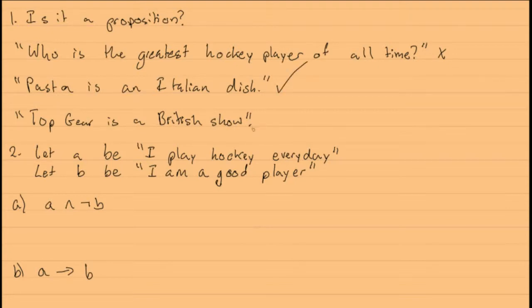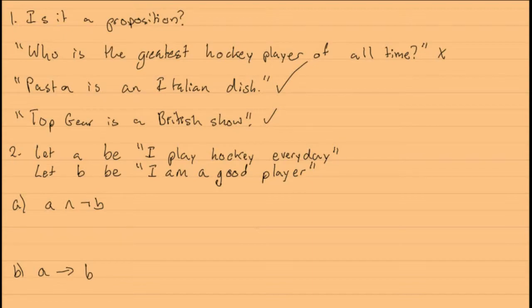And then the final one is Top Gear is a British show, and by show I mean TV show. And this is a true statement because it is a British TV show and it is declaring a fact. Top Gear is a British show, so it is a proposition. Alright, so fairly easy example there. Let's get a little bit more difficult stuff, but when I say more difficult, I just mean like it takes more work. It's not much more difficult in reality.